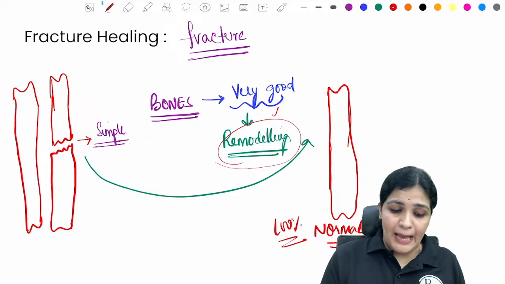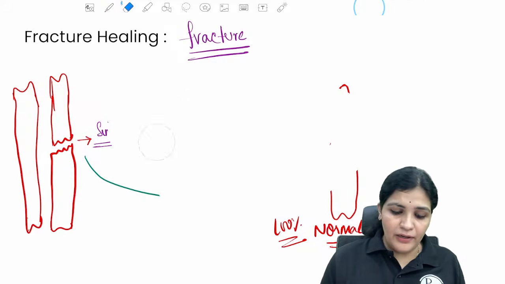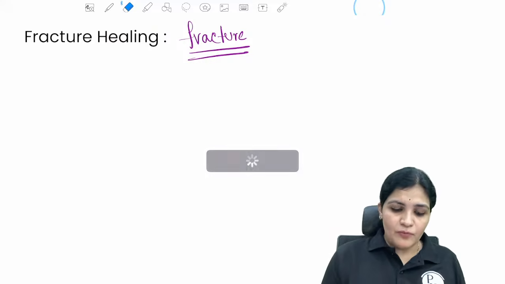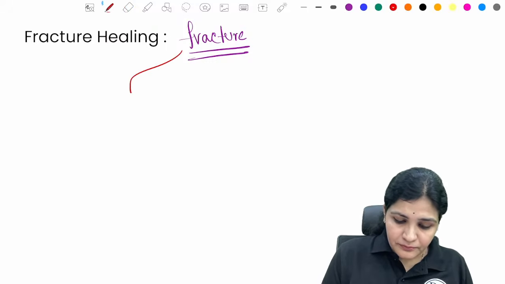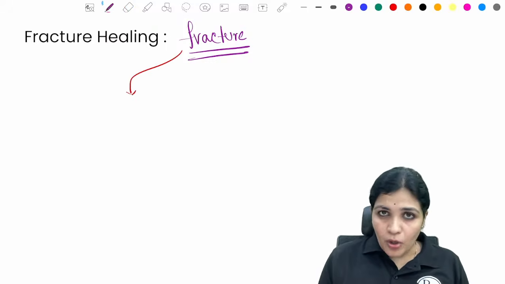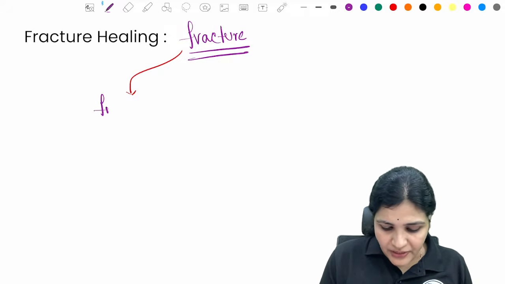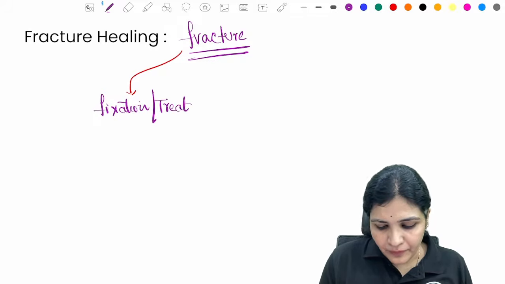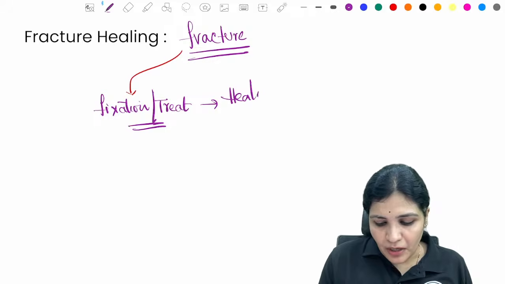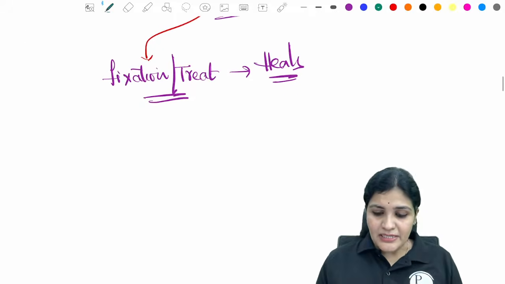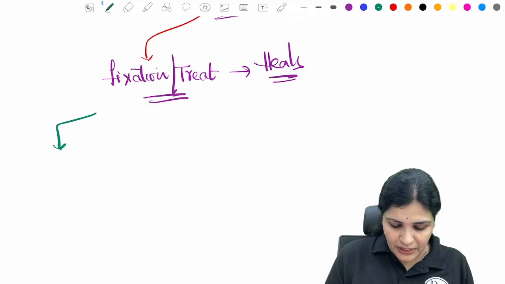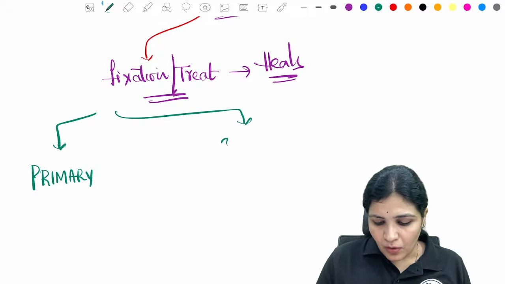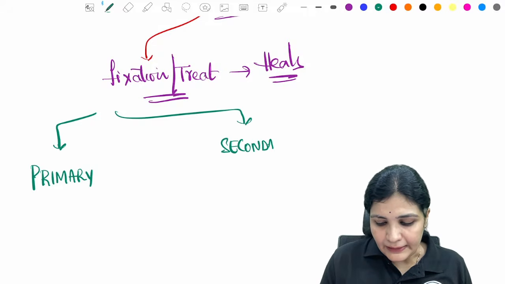But how does this happen? What is the mechanism which is involved in it? Let us see what is this beautiful process of remodeling. Whenever there is a fracture, depending upon the type of the fixation or how you treat it, that tells you how it heals. So this healing of the fracture is of two types. It could happen through a primary healing or a secondary healing.